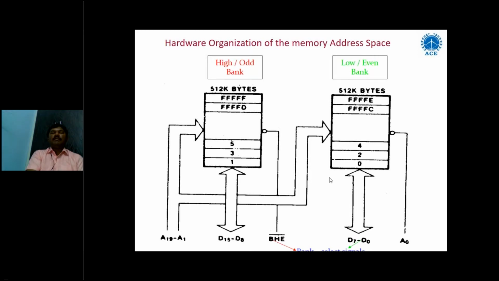So this part is called the even bank, and this part is called the odd bank. Why? Because it is storing the odd locations 1, 3, 5, and it is having 0, 2, 4. Combined, 0, 1 is 16-bit, 2, 3 is 16-bit, 4, 5 is 16-bit. Here 0, 2, 4 are even numbers, so it's called the even bank, and it is used to store the lower byte of the value. The other is used to store the higher byte of values, but they have the odd addresses, so it's called the odd address bank. Total 1 MB can be written as 512 KB plus 512 KB, 50% and 50%.